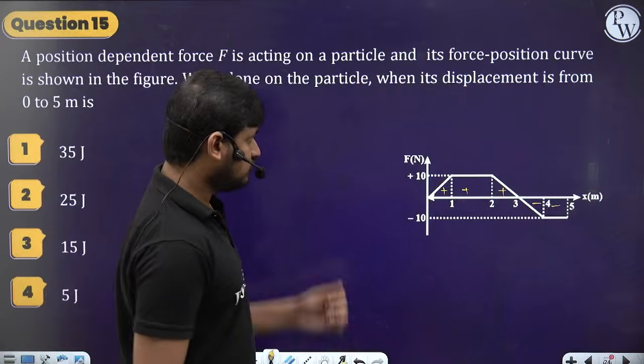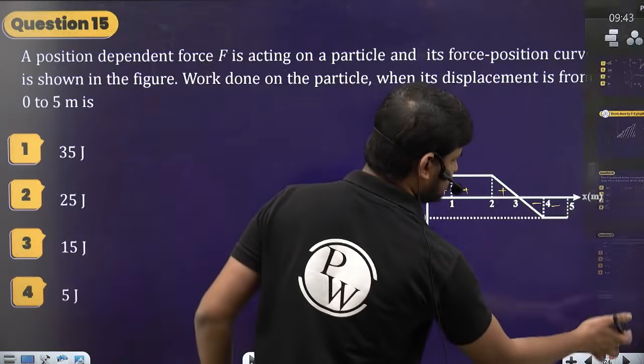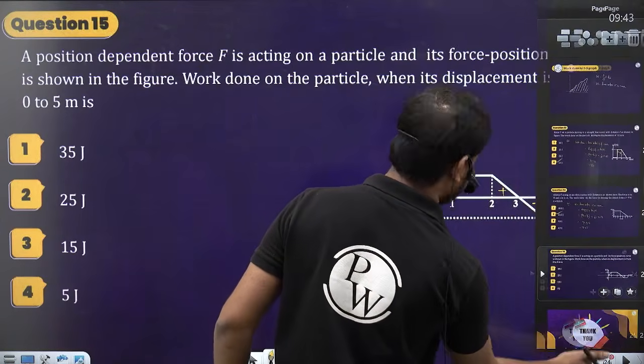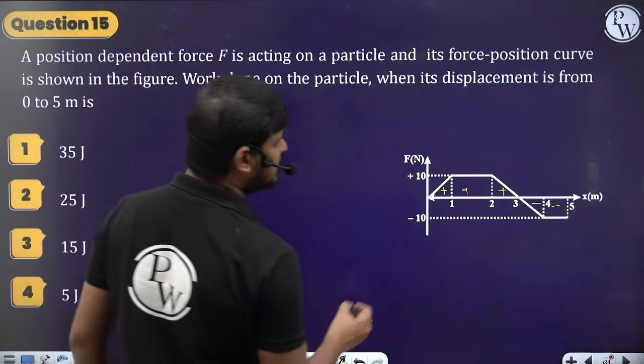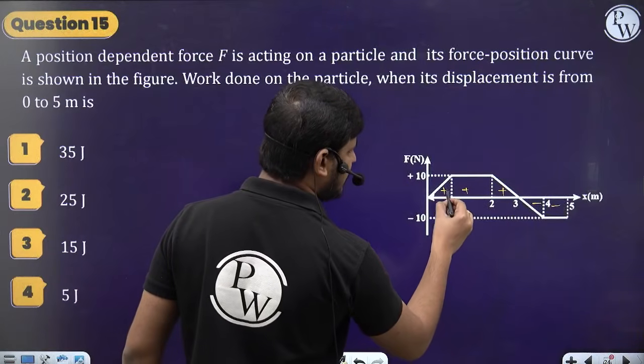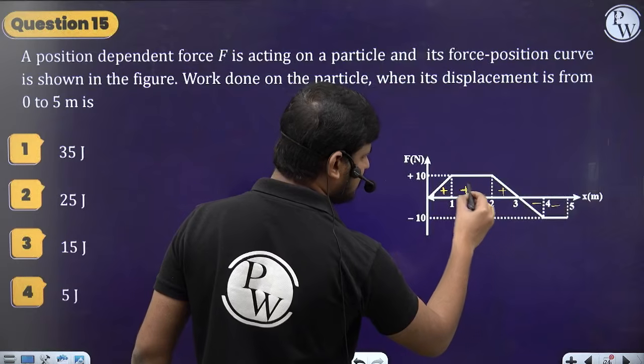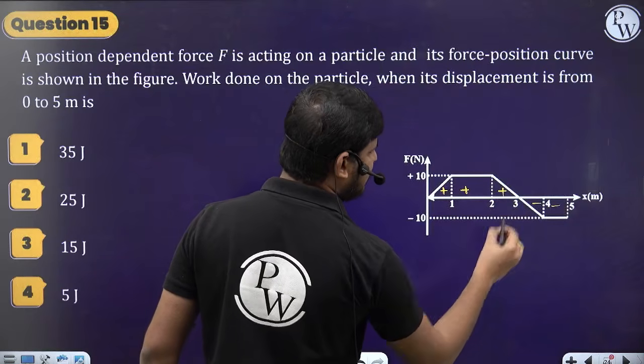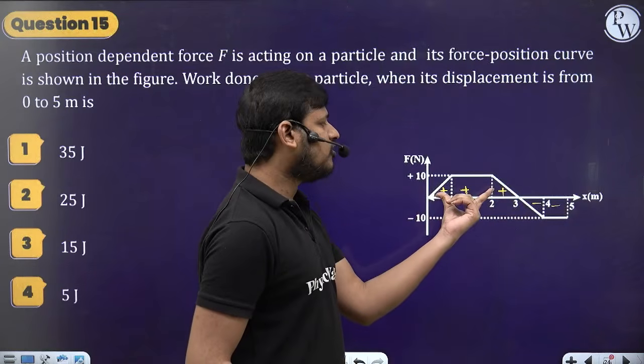Okay, so that's it. Only one question is left. Can you guys take this as homework? Find the area of this triangle, find the area of this rectangle, and find the area of this triangle. So add all these areas.